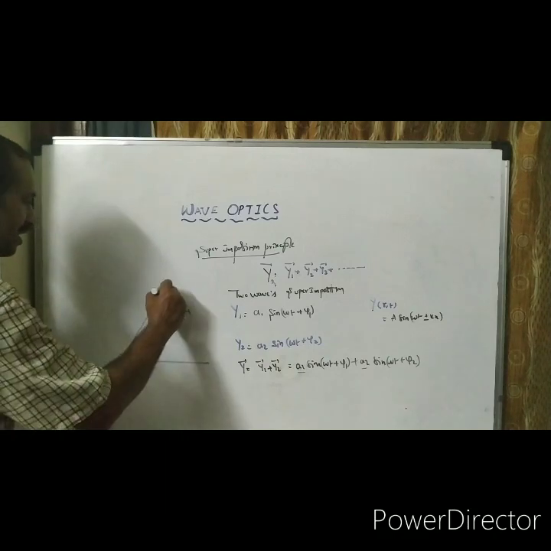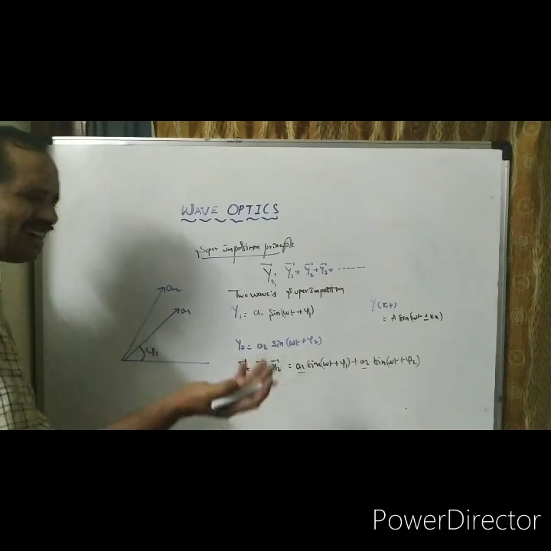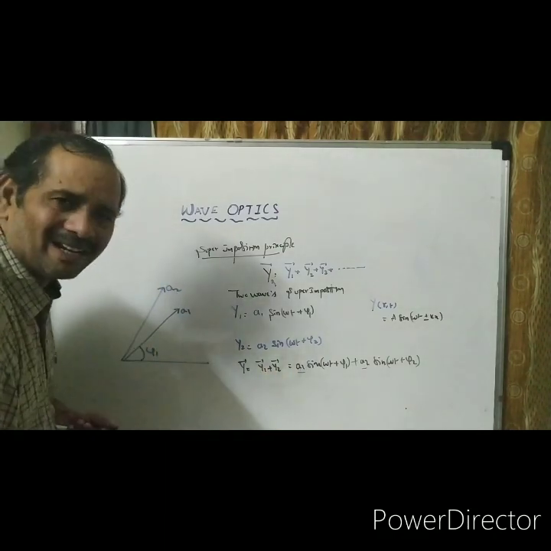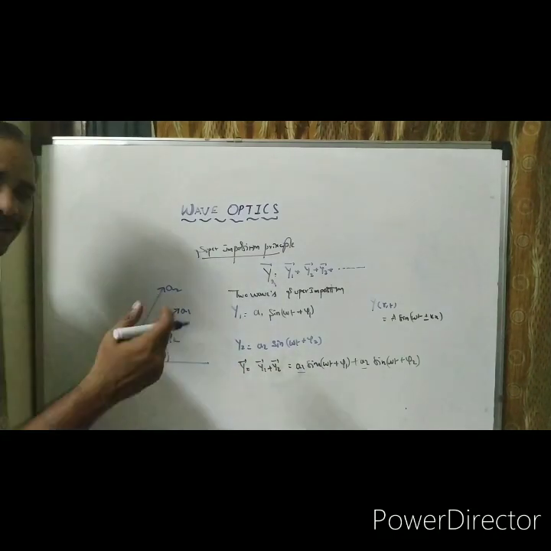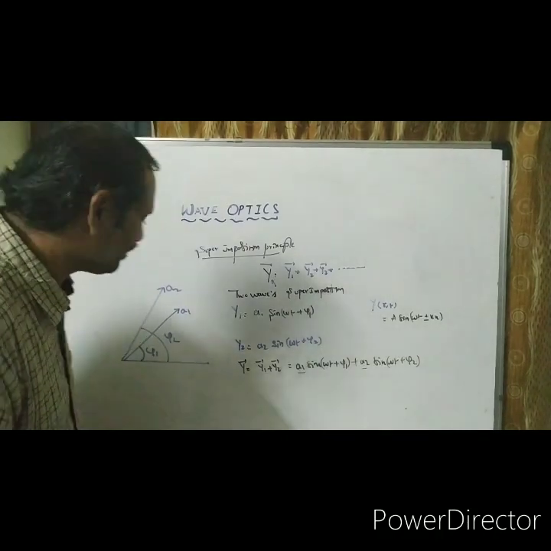A2 is another amplitude, maybe greater or lesser, I don't know. Anything we can take. Phase angle is phi 2. That means you can understand. Phi 2 is greater than phi 1.